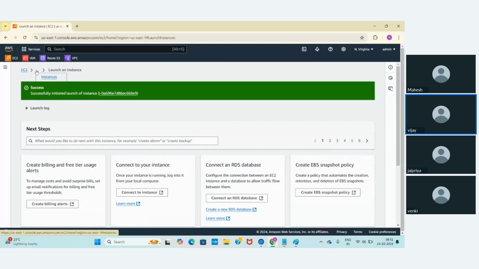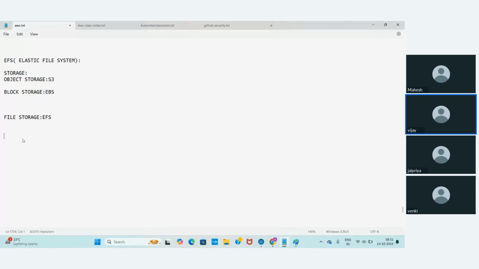So first, let me go back. EFS. Steps to create EFS. First step is to create EC2 instances.